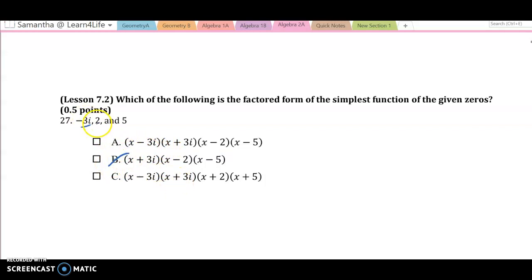So if 2 is a 0, I need to see x minus 2 in the factored form, and if 5 is a 0, I need to see x minus 5. Because if you imagine plugging this in, 2 minus 2, that's what gives you 0. 5 minus 5, that's what gives you 0. So 2 is a 0 and 5 is a 0.